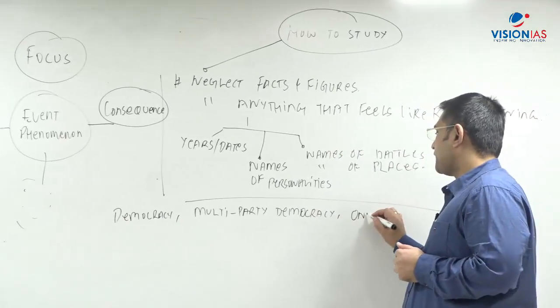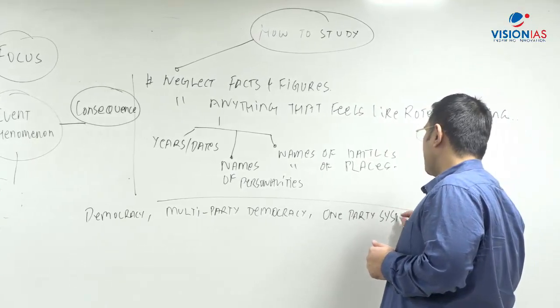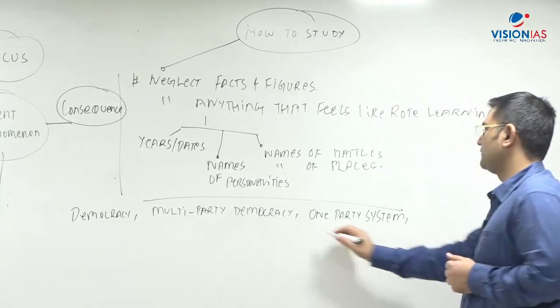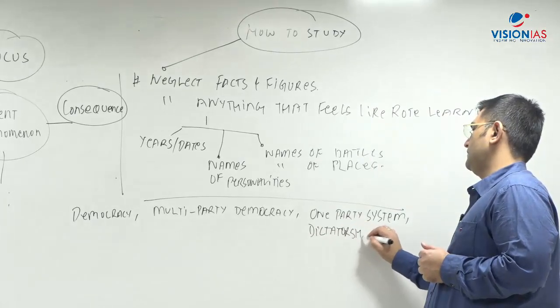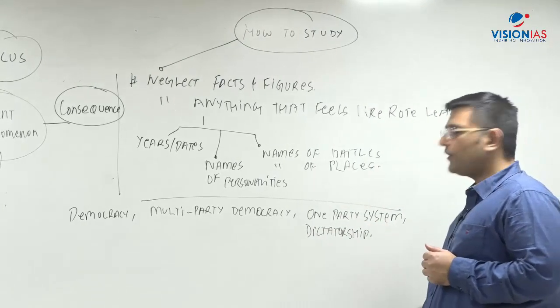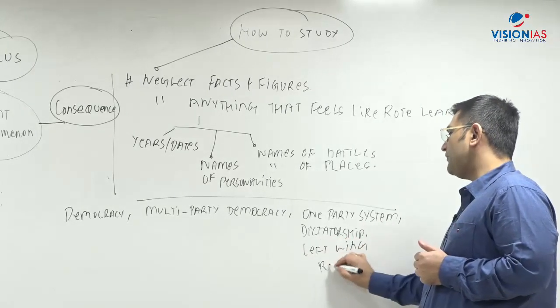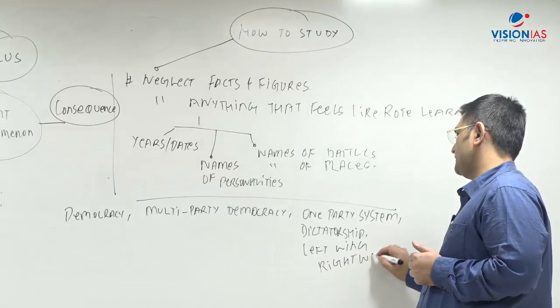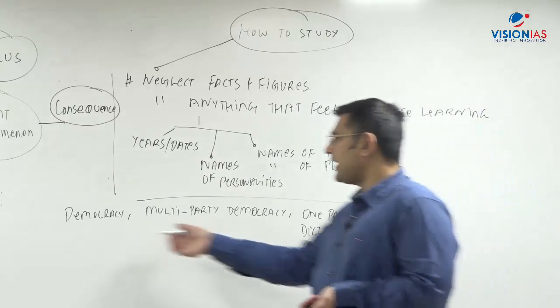What is one party system and how is it different from a dictatorship? What is left wing? What is right wing? Is communism against democracy?